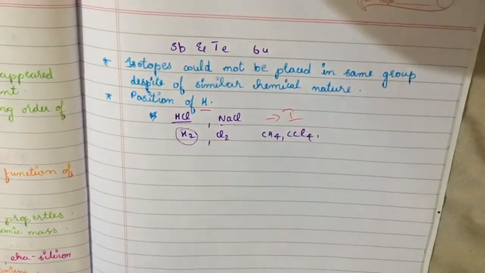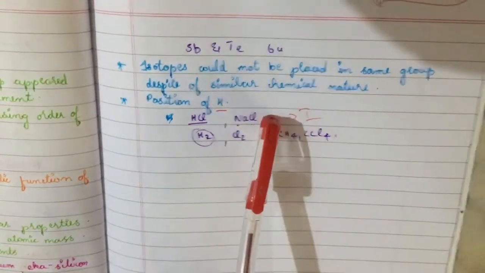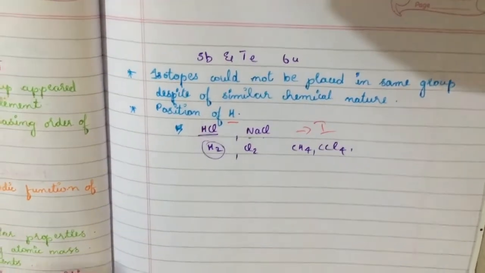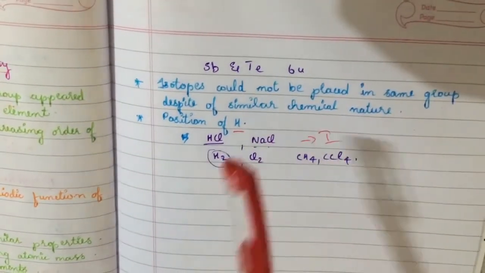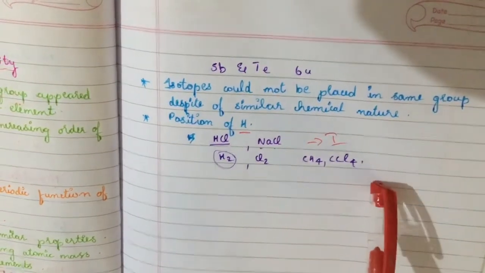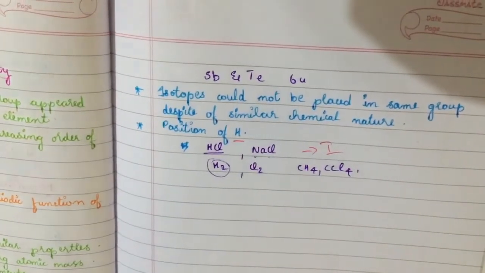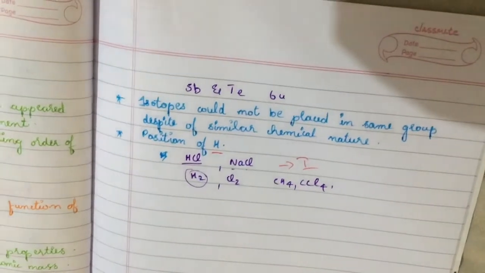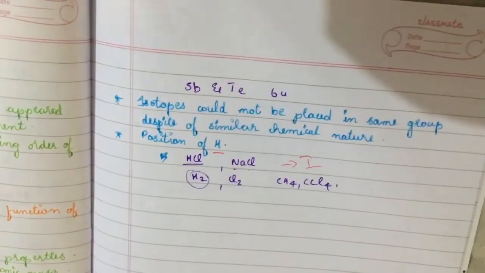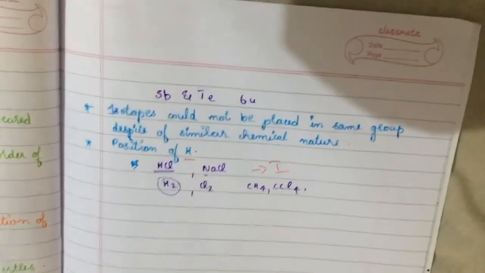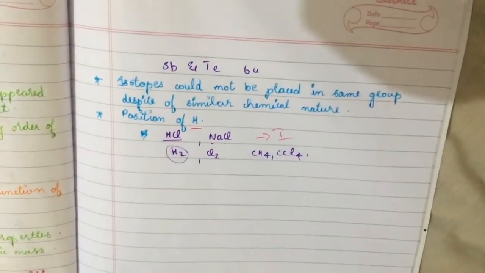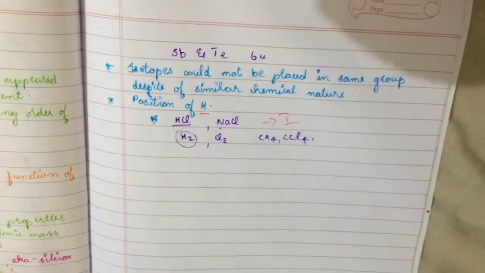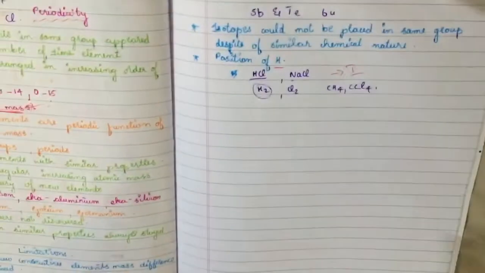So it had similar properties to some metals in the first group, as well as similar properties to halogens. It was a bit confusing where to place hydrogen, whether in the first group or in the place of the halogens. So it was not sure for Mendeleev. Later it was found, and so we can say these are the limitations of Mendeleev's periodic table.